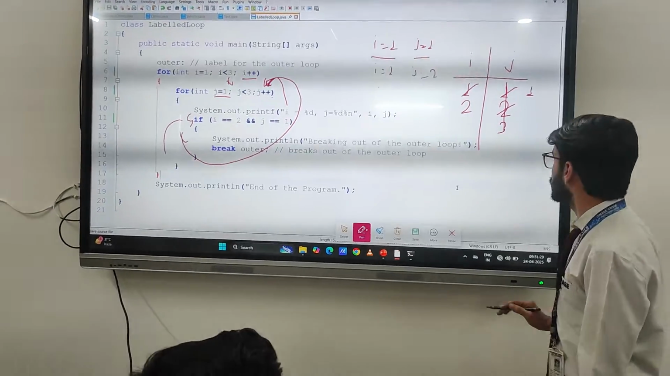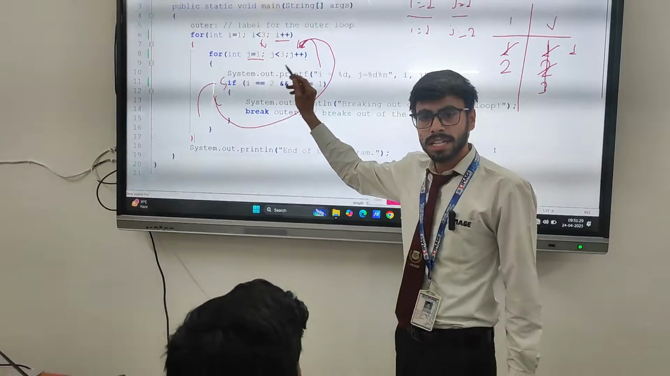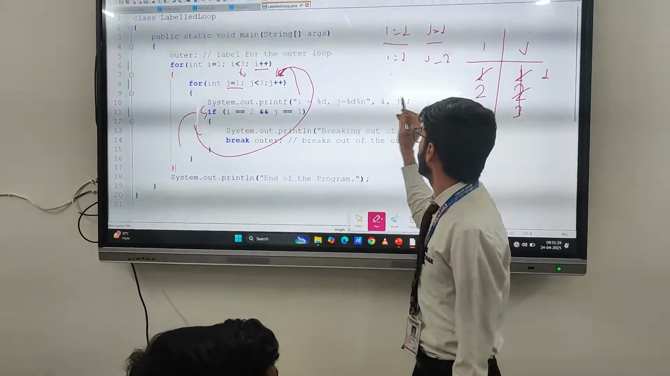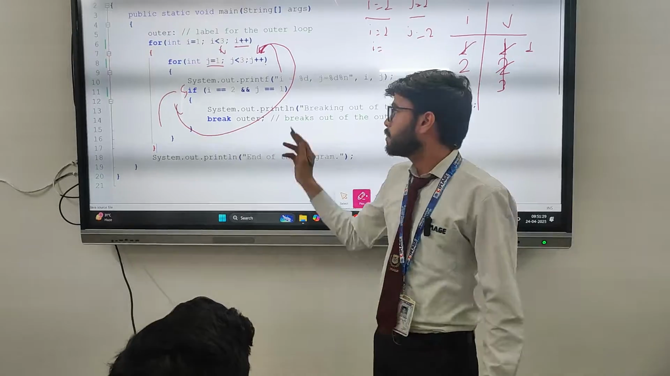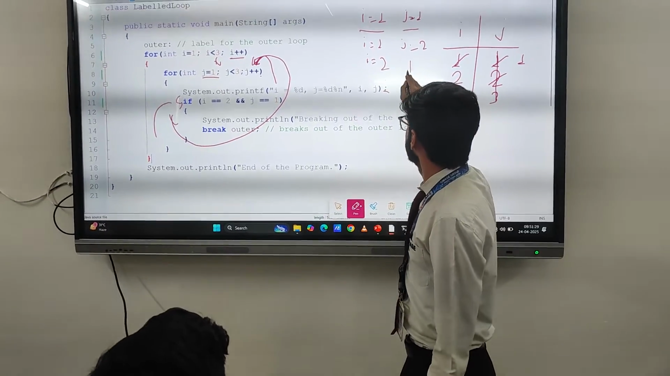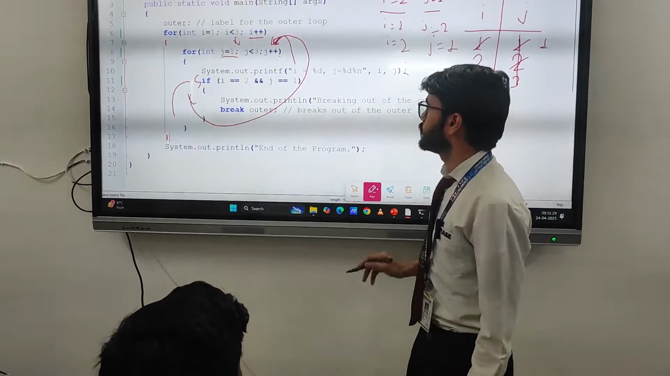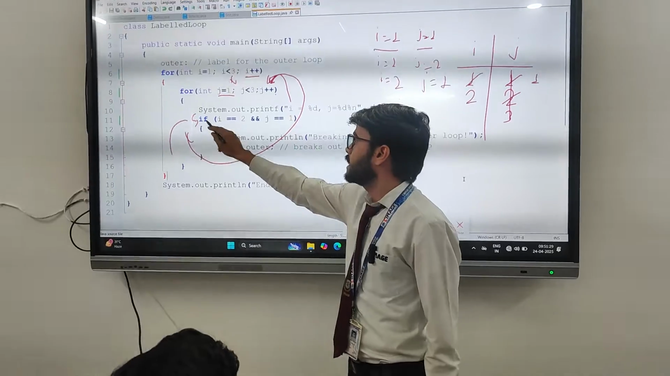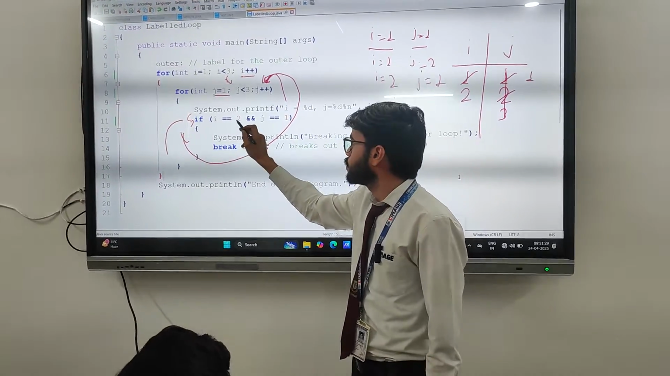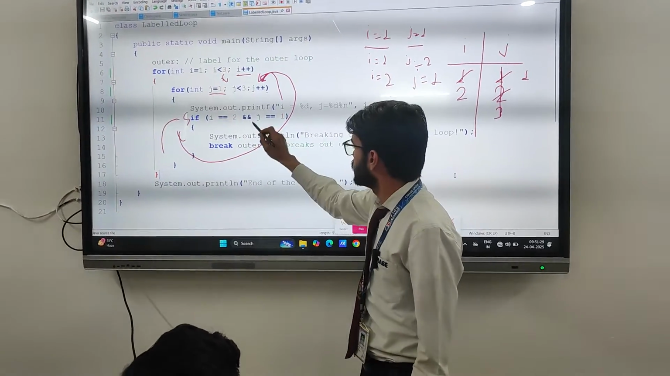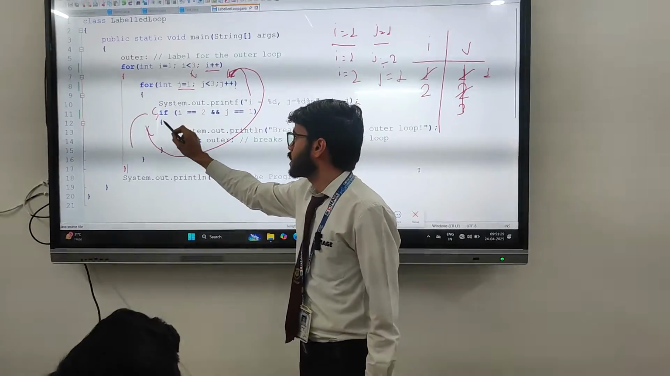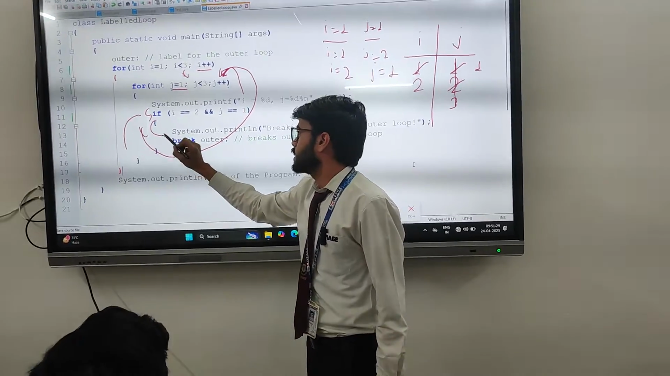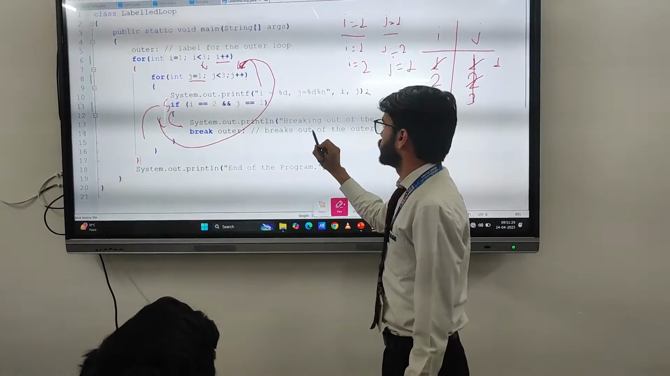Now the value of j is 1. The condition is again true, it will print the value of I is 2 and j is equal to 1. Now in the next line it will check if I is equal to 2 and j is equal to 1. Yes. So now the control will move inside this if and print the value.